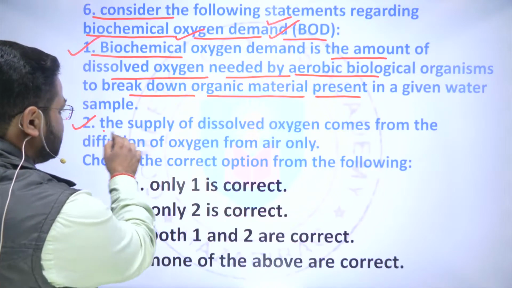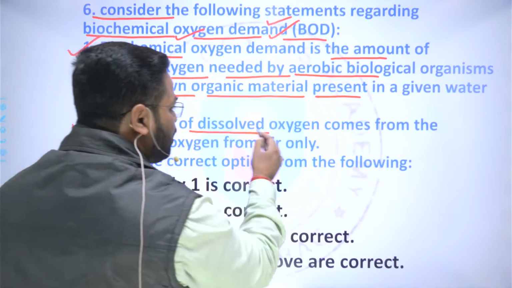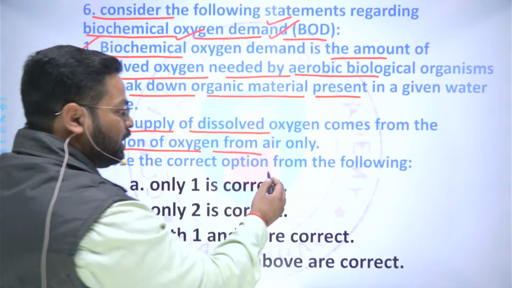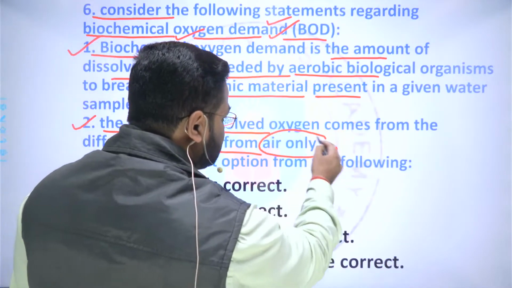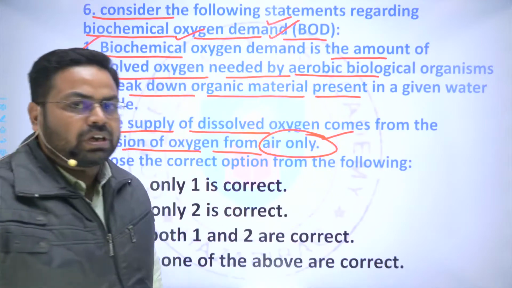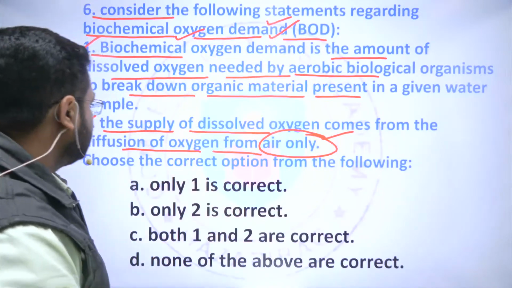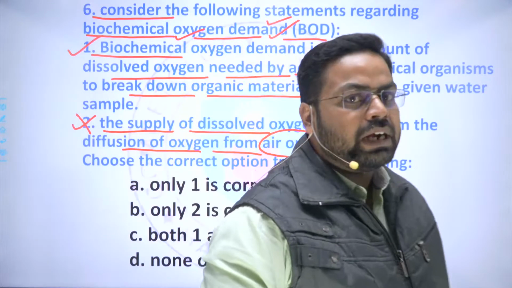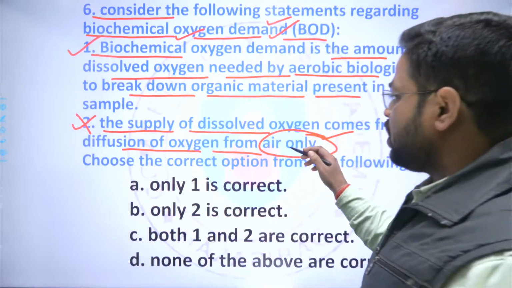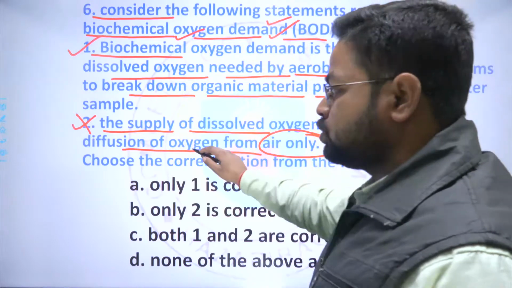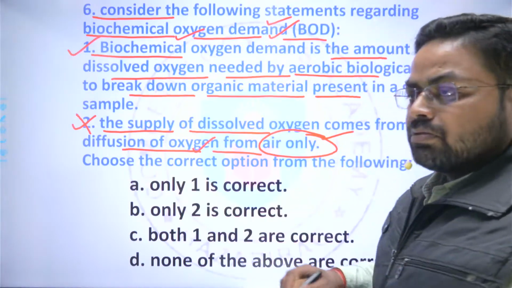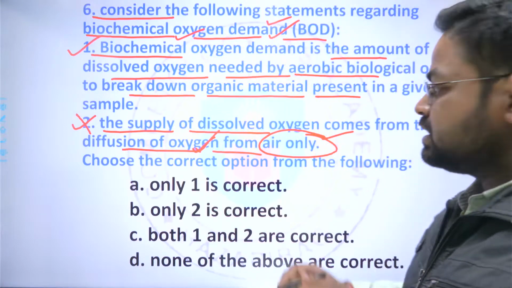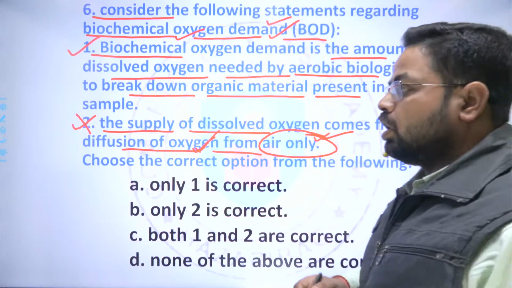The next statement says that the supply of dissolved oxygen comes from the diffusion of oxygen from the air, and the last word is the keyword, that is, only. This statement becomes wrong, because it says that only the oxygen diffused into the water through the surface is the source of dissolved oxygen.